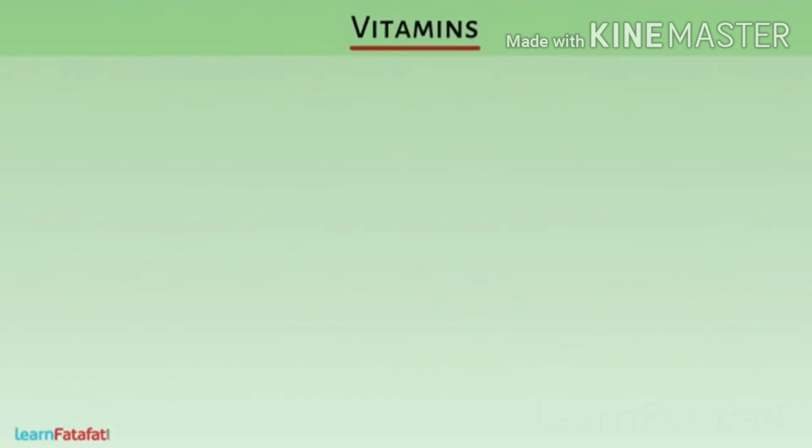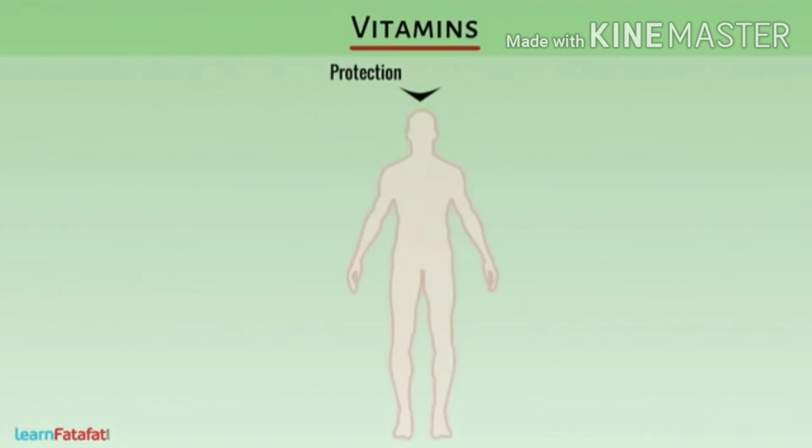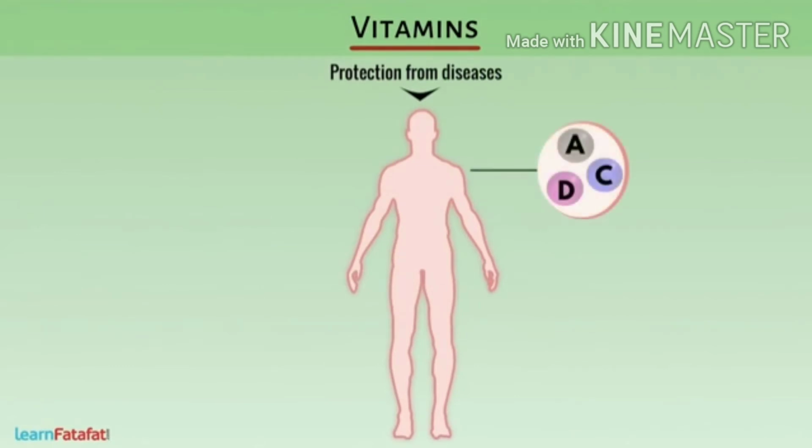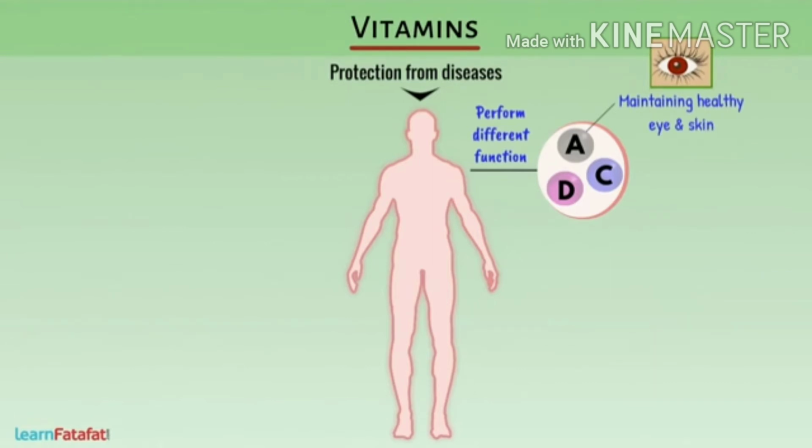Vitamins. These are needed for the protection of our body from diseases. They also perform different functions in our body. For example, vitamin A is important for maintaining healthy eyes and skin. Vitamin C helps to protect the body from diseases.